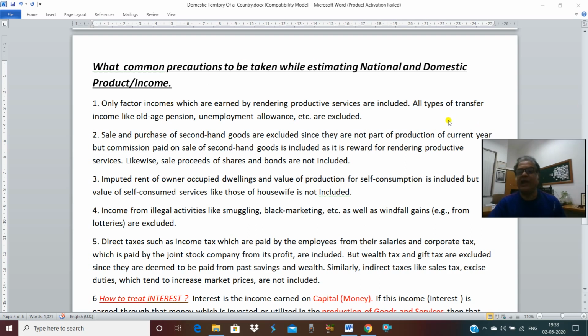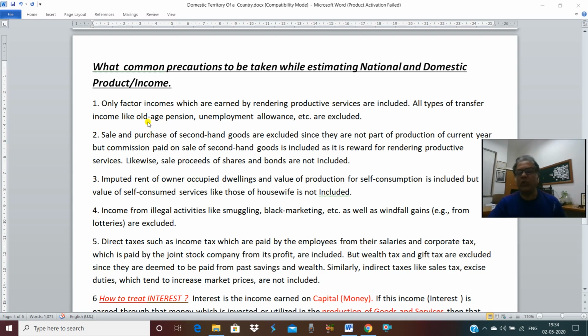But on the other hand, all types of transfer income, which is received without rendering goods and services, are excluded. For example, old age pension. Old age pension is given to the person because the person is too old and doesn't have the means to survive. So the state government gives a nominal amount to that old person so that he can fulfill his basic needs.